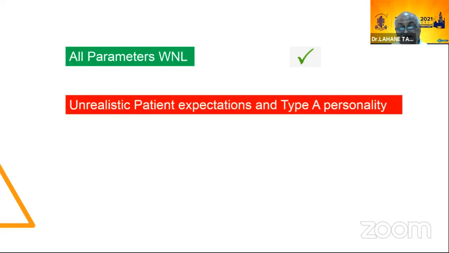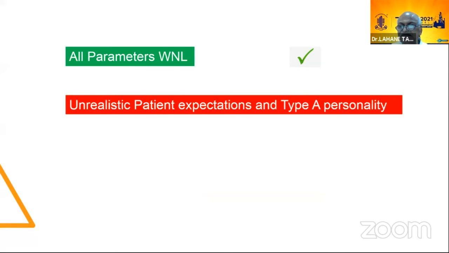The unrealistic expectation and type of personality is also a contraindication. Unrealistic means that whenever a multifocal or trifocal is implanted and there are halos, the patient will come to us, even the toric IOL patient will come to us, and he will say that I want to remove the lens.